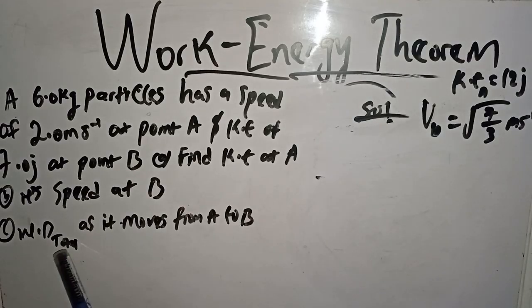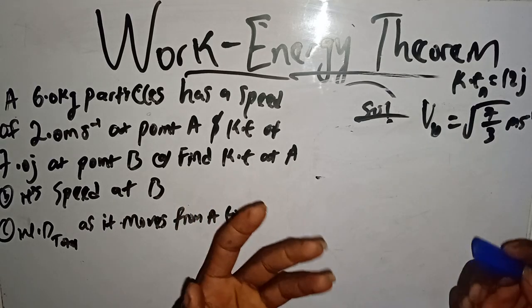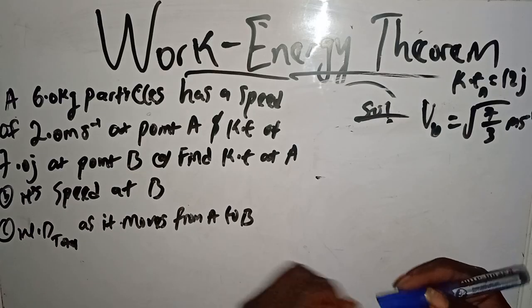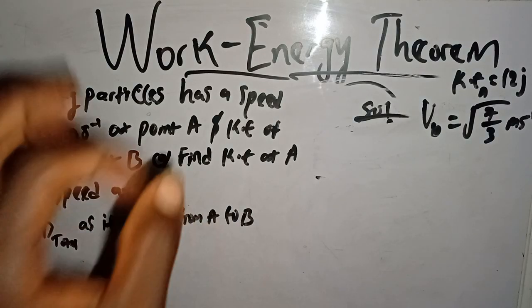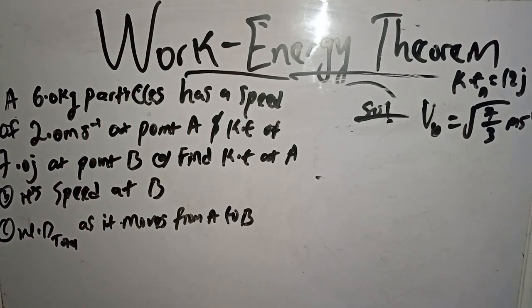Now the last question, the total work done as it moves from point A to B. Don't forget our initial definition of the work energy theorem: the total work done on a body when a force is applied, as it moves a displacement, is equal to the change in kinetic energy of the body.